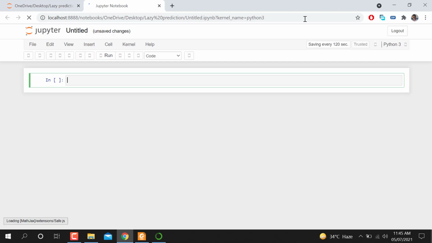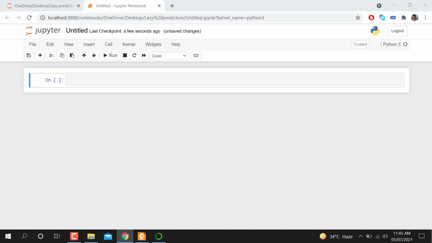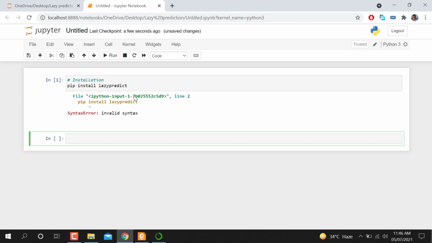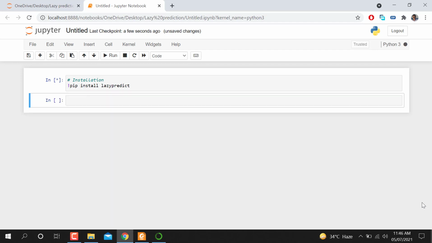After making a notebook file, we need to do something. First of all, we need to install the library, so I'm just pasting it here. You can see here pip install lazypredict. When I run this, it will automatically install this library. When installing using Jupyter Notebook, make sure we call it like this.